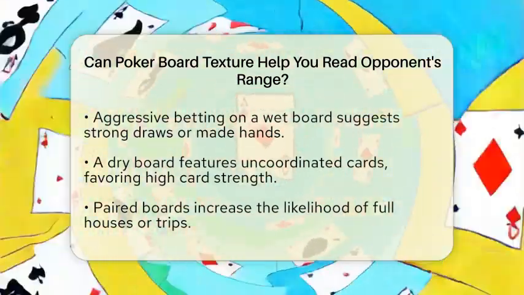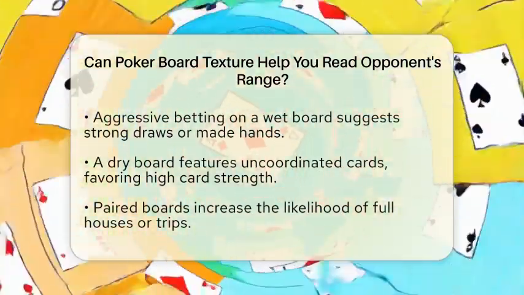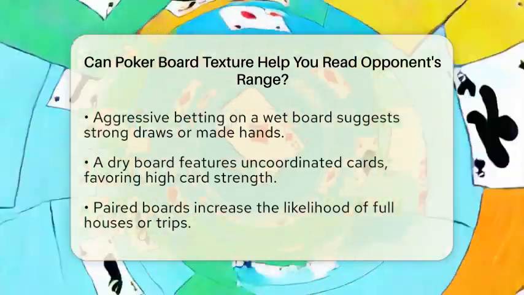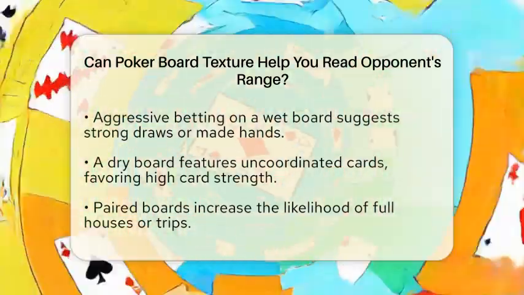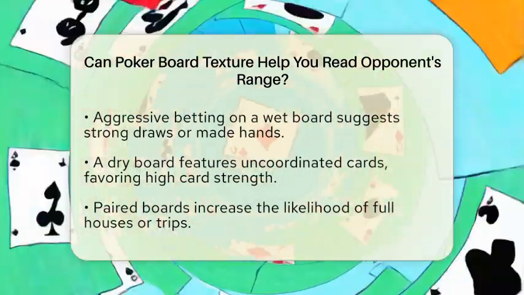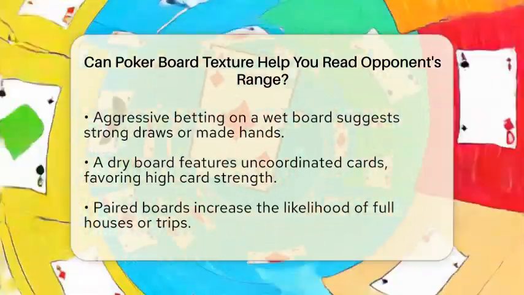Paired boards, where two cards of the same rank appear, can change the dynamics of the game. They increase the chance of full houses or trips. This means you need to adjust how you interpret your opponent's possible holdings.